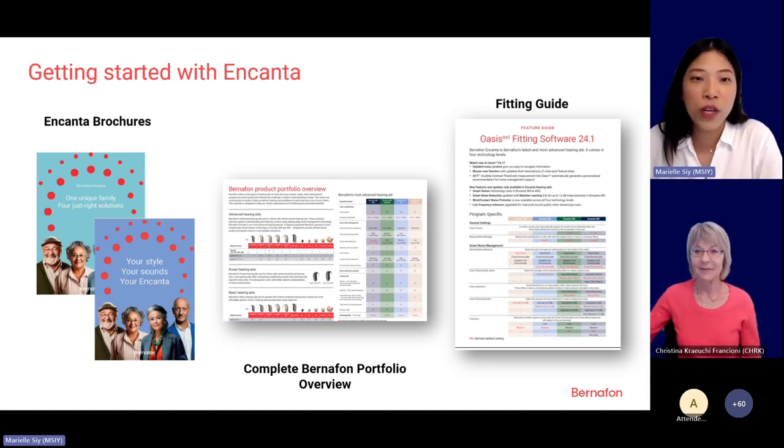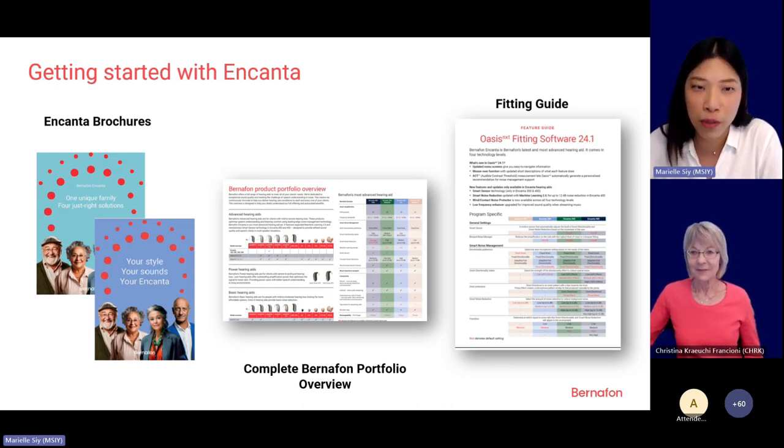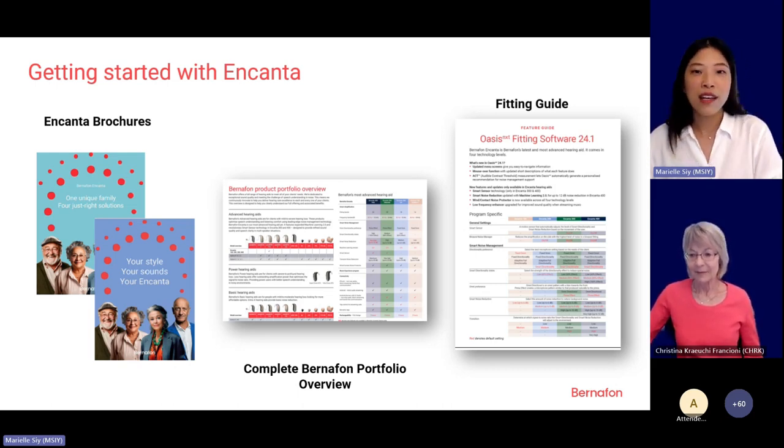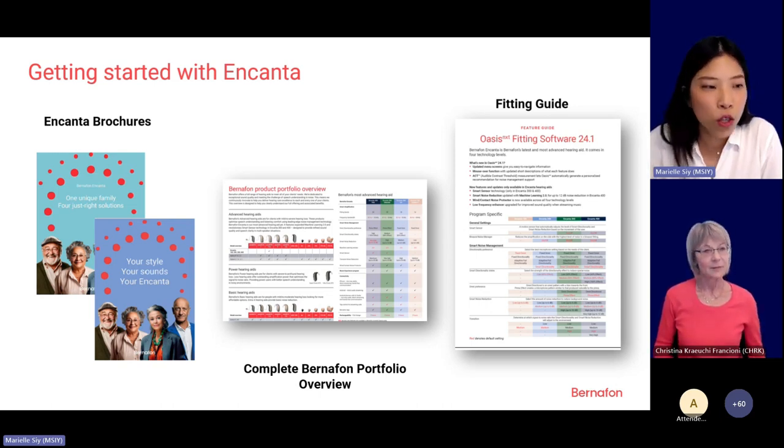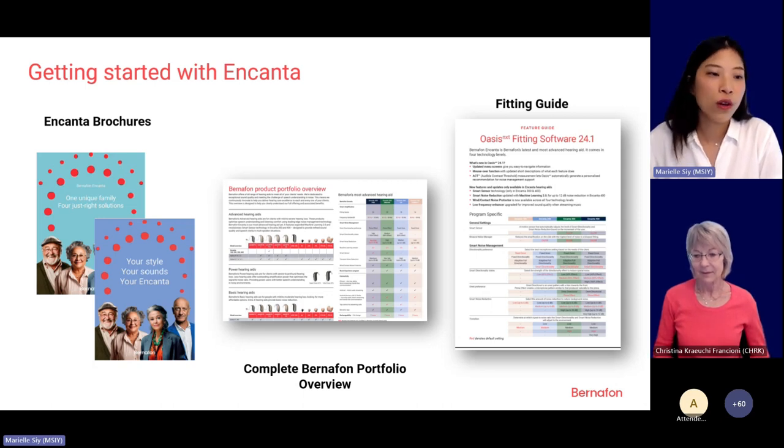To help you get started, we have prepared a comprehensive package of materials available, as you can see them here in this slide. And we will send it all after this webinar, including the recording, including this PDF presentation. So we have the brochures for the customer and also for you. We also have a complete overview of the Bernafon portfolio, including the new Incanta. And we also have the fitting guide to help you start programming Incanta in OASIS Next.